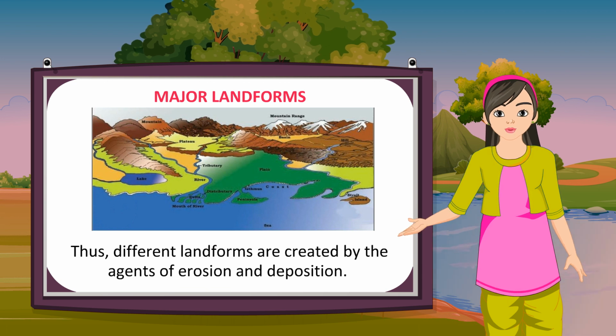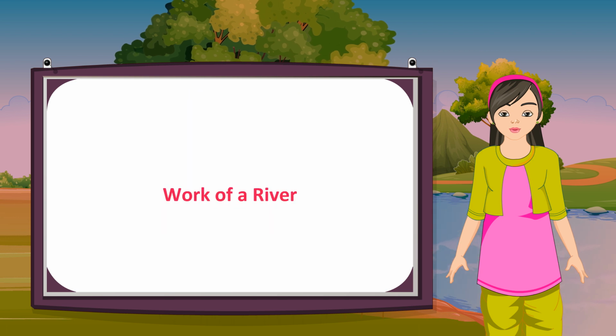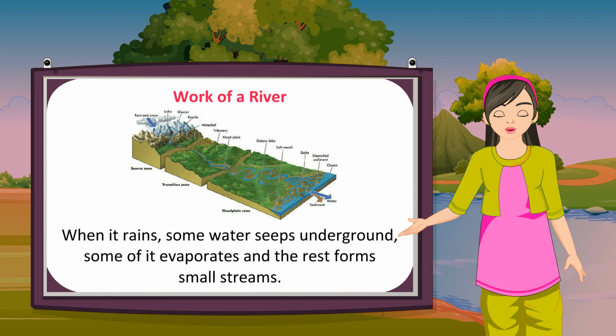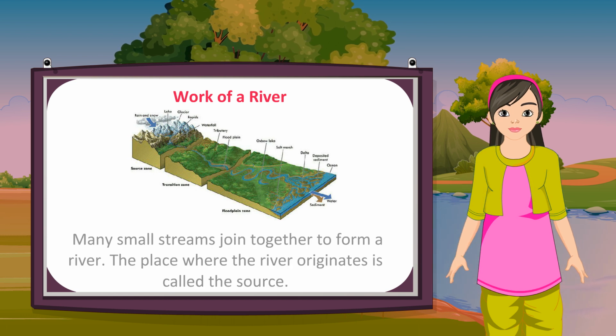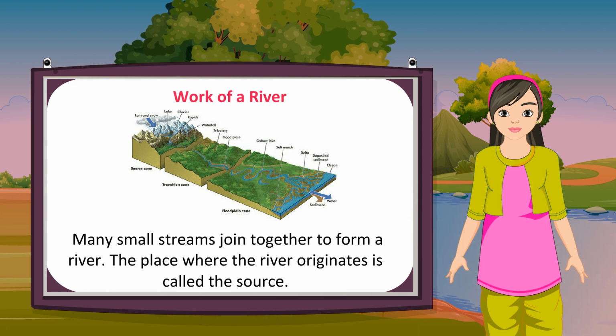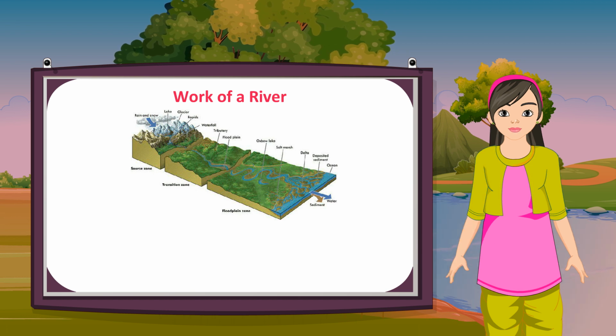Thus, different landforms are created by the agents of erosion and deposition. Work of a river. When it rains, some water seeps underground, some of it evaporates, and the rest forms small streams. Many small streams join together to form a river. The place where the river originates is called the source.